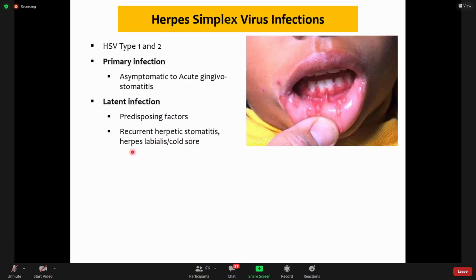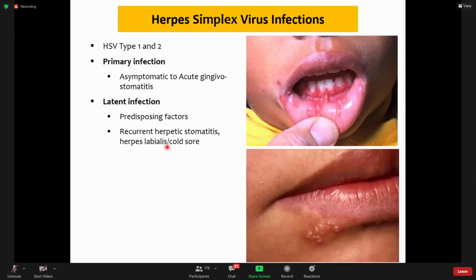I will show you herpes labialis, basically involvement of the lips, also known as cold sore. This is a picture of herpes labialis or cold sore. They are small vesicles of 1 to 3 centimeters, multiple vesicles, and they also heal without any sequel or any fibrosis. And this is a latent infection which occurs in adults.